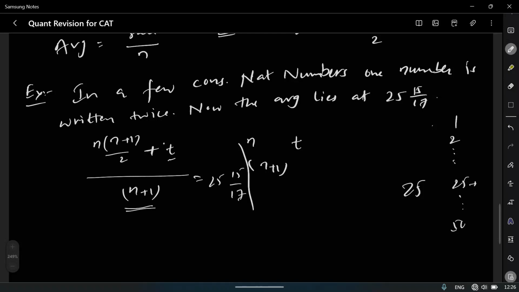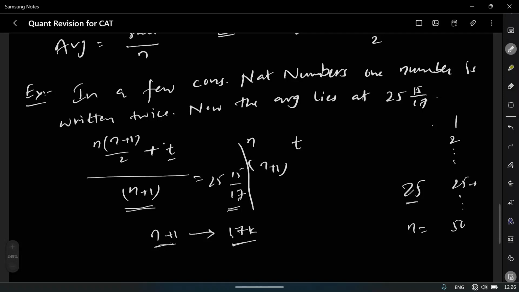If you observe carefully, this fraction's denominator n plus 1 is something like 17k, where k is some number and n is the number of natural numbers. If the average is 25, the number of natural numbers is 50, so n equals 50.